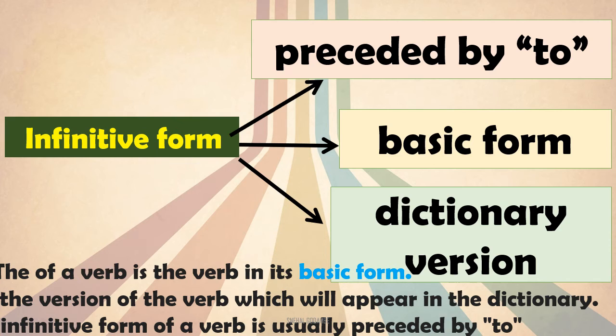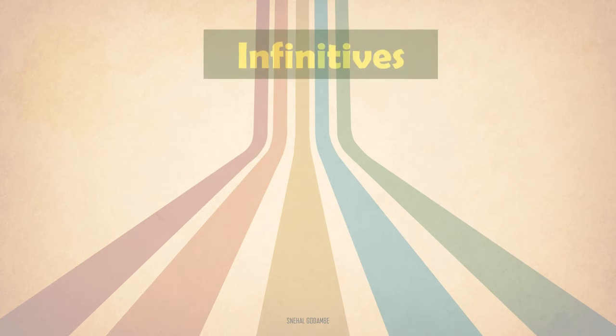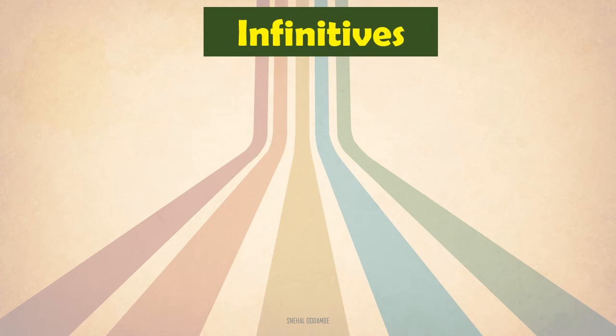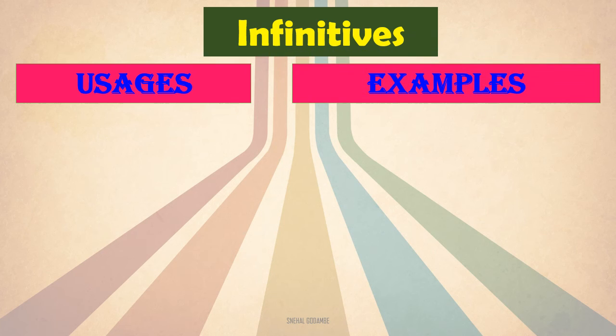That it is a basic verb form, it is preceded by to, and the third thing is that it comes in as it is in a dictionary version. Okay. We have seen some features of an infinitive verb. Now we will see how it is used in the sentence or why it is used in the sentence, that is the usages of the sentences with the example, so that you can understand in a very better way.